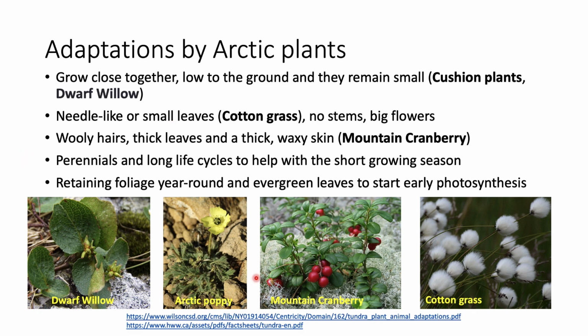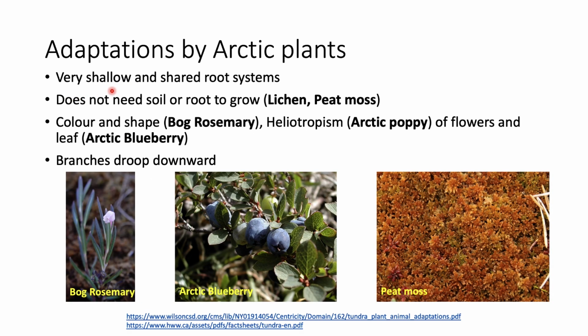So here are some of the examples given. Dwarf willow, Arctic poppy, mountain cranberry and cotton grass are shown here. They have a very shallow and shared root system. They do not need soil or root to grow, for example lichen and peat moss. Color and shape, heliotropism of flowers and leaf. Branches droop downward, because these are some of the plant adaptations by Arctic plants. Here is a picture of bog rosemary, Arctic blueberry and peat moss. They all grow very close to the ground.